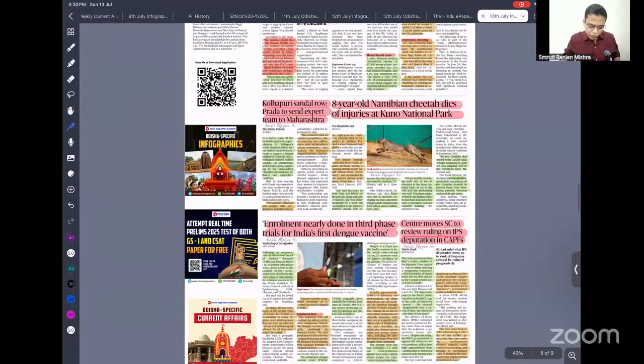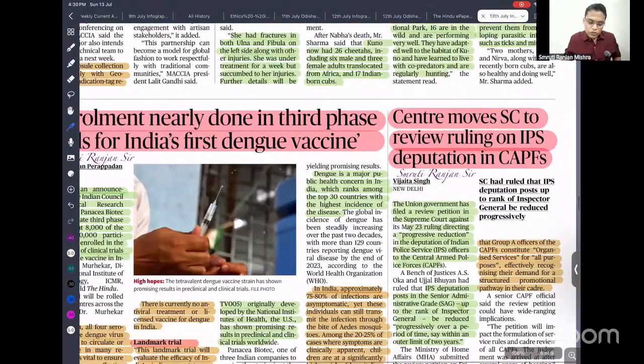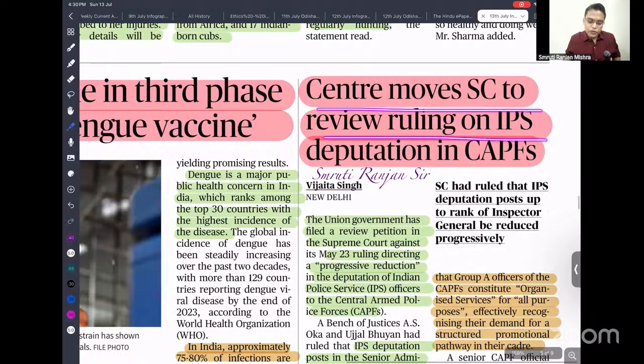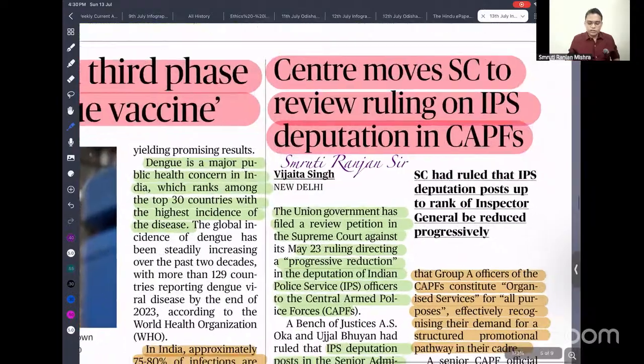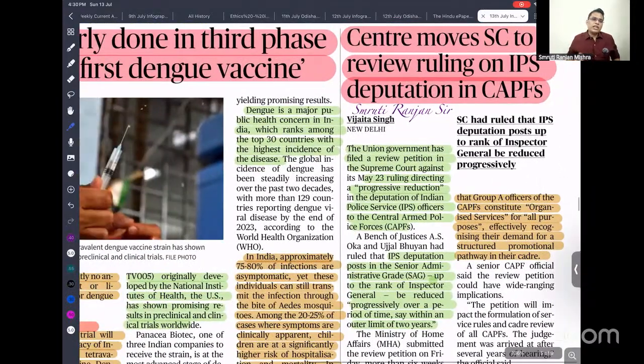So next important news: the Centre moved the Supreme Court to review the ruling on IPS deputation in the CAPF. So what is happening in this issue? I'm just explaining it once again, because there can be a very good question in your interview also. Those who are preparing for CAPF can give that answer. What happened? CAPF is a Group A, reputed service. Despite that, the central government repeatedly appointed IPS officers to higher-level posts on deputation.